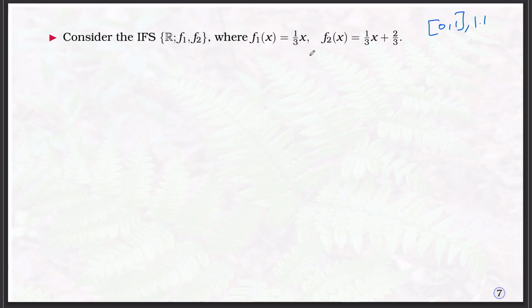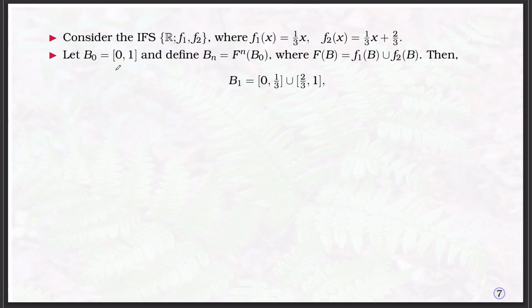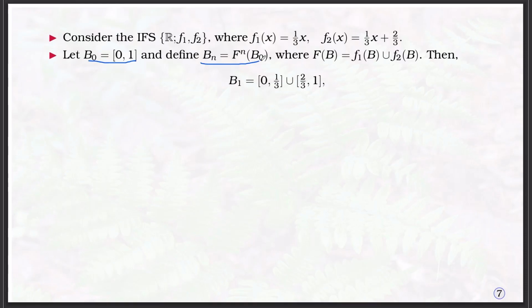So, with respect to these two mappings, let us see how the iteration will act. Let us take b naught equal to [0, 1]. With respect to any initial point, the convergence will vary. So, finally, the sequence is convergent to the attractor, but with respect to the initial set or initial point, the convergence will vary. So, we are taking b naught as [0, 1] and defining the sequence.